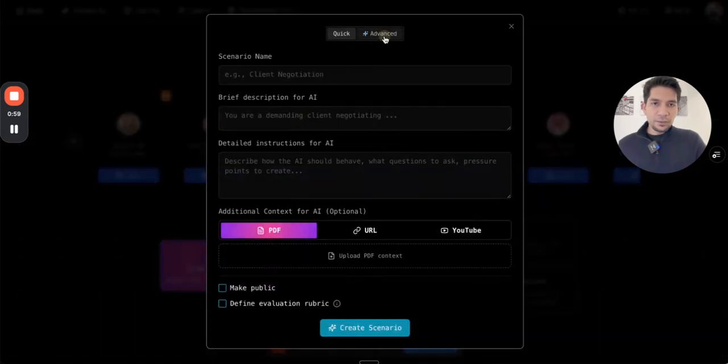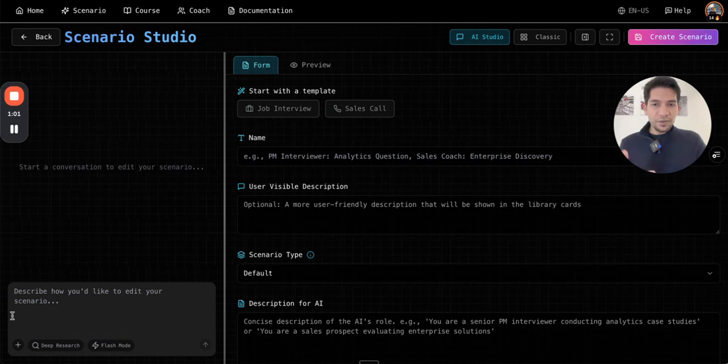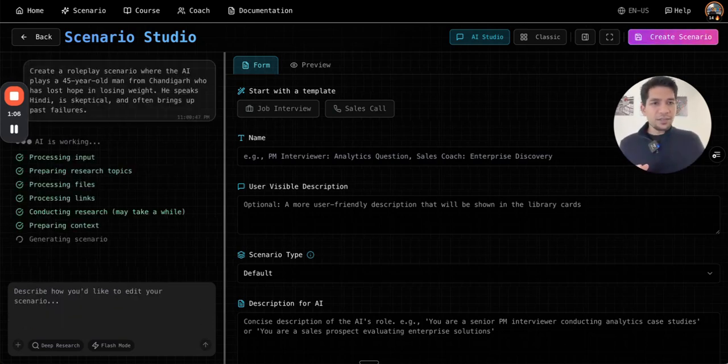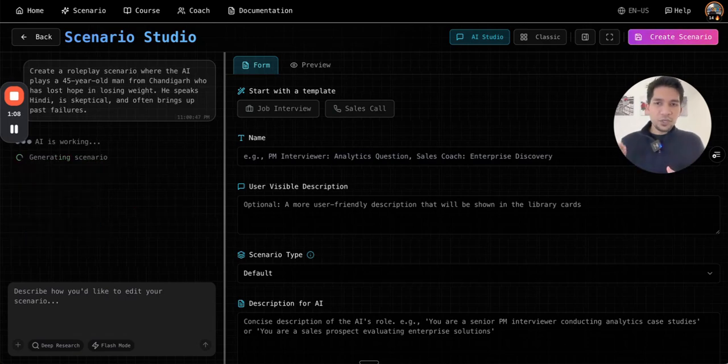So go to create. Customers can just go here, which is a Lovable kind of interface, and put in their prompt, which in this case is to create a scenario where someone is playing the role of a 45-year-old person who speaks in Hindi and is from Chandigarh. This takes the best practices here and creates the scenario or agent instruction.